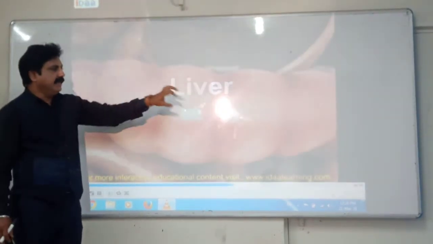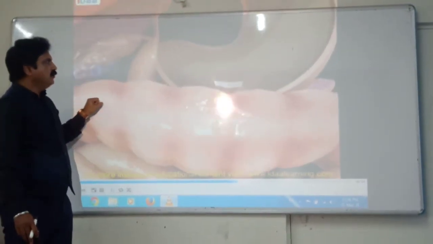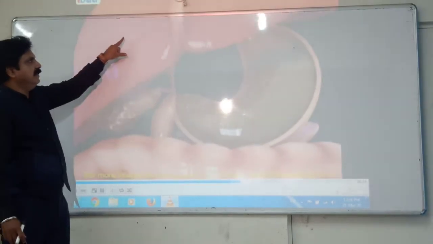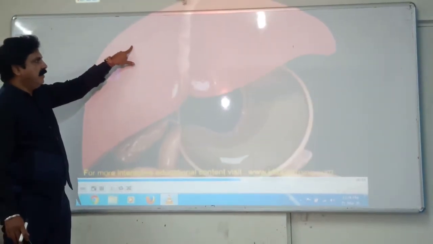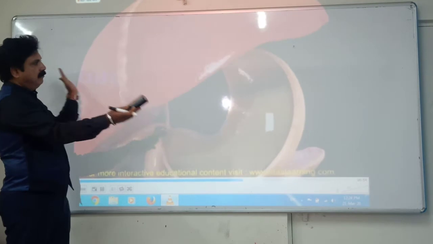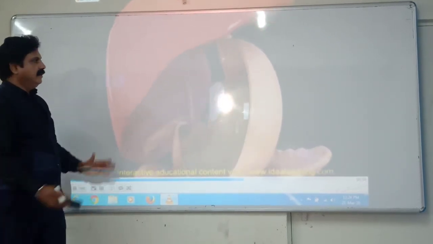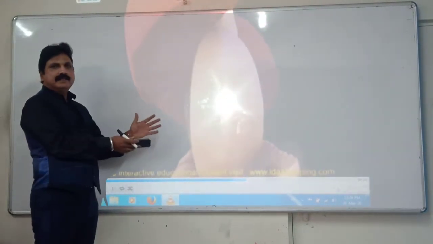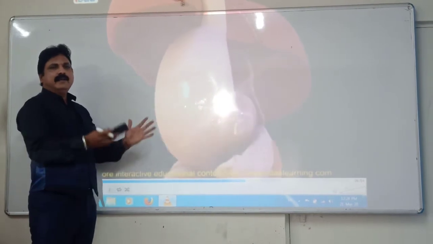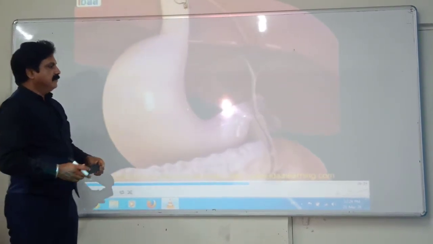The pancreas, that is also secreting the pancreatic juice. So here you can see the largest gland. You can move this particular thing. It is the benefit of video lectures that you can see the 3D, you can see the animated things.